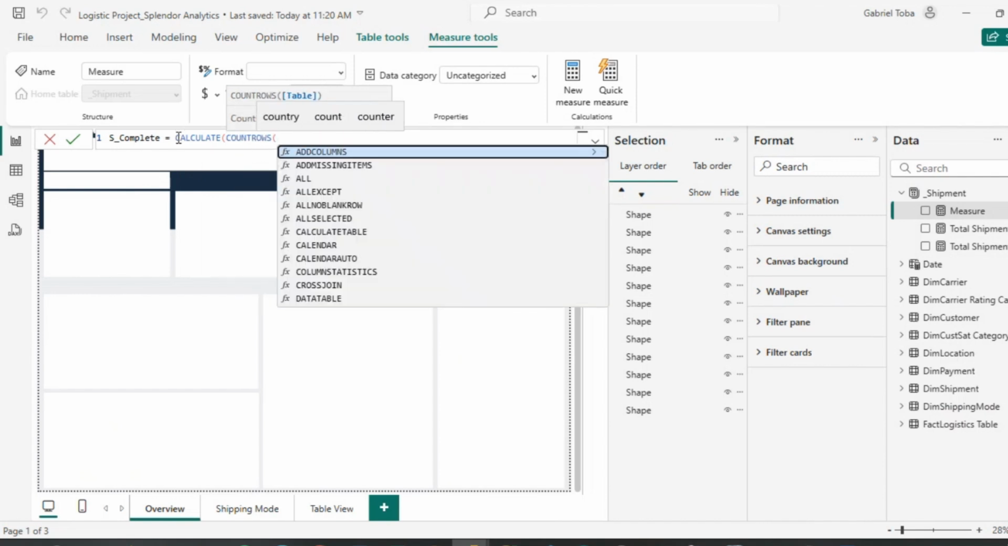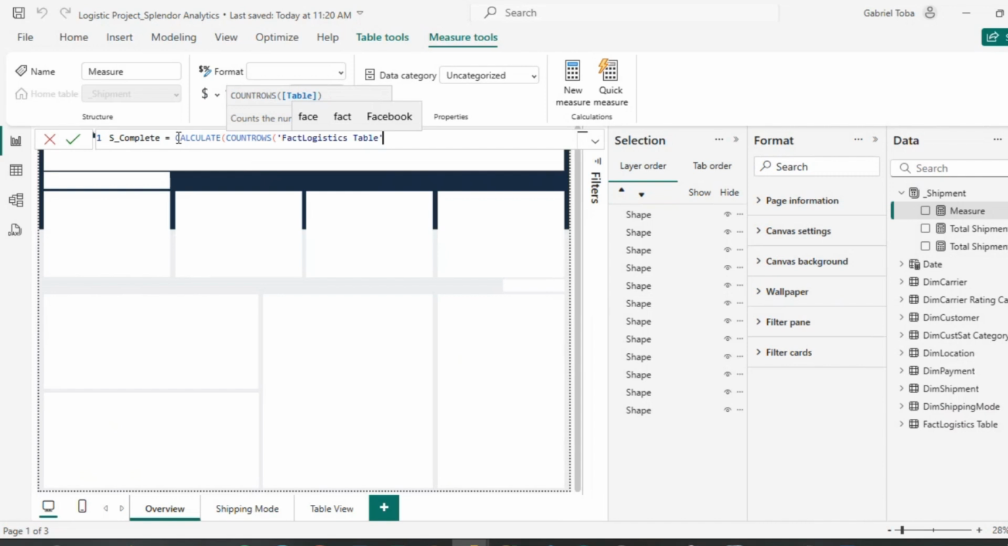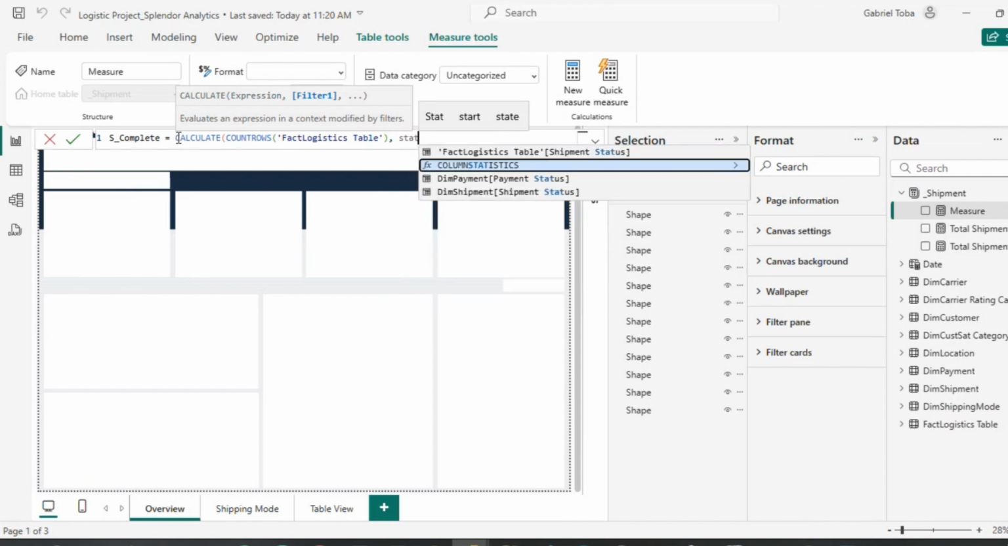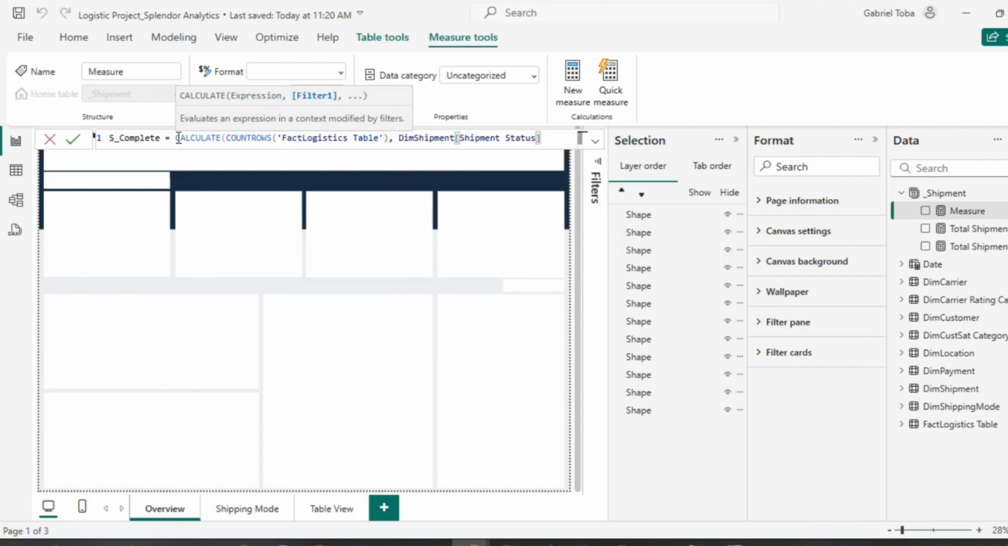Okay, I'll count the entire table. I'm going to do my fact table. I'm going to close the bracket, filter it by shipment status, and I'm going to say equal to completed. I'll close the bracket with this.